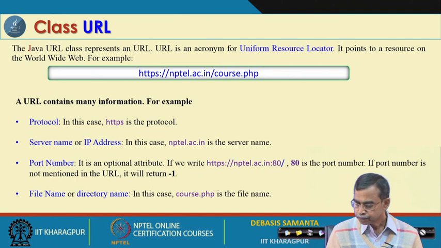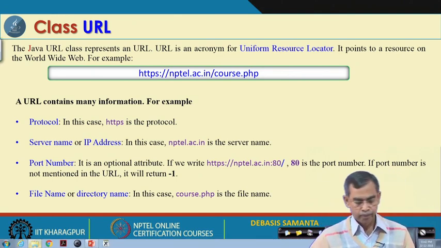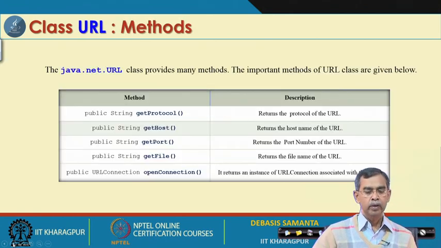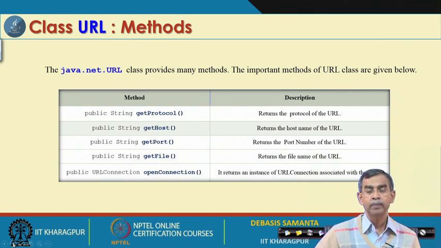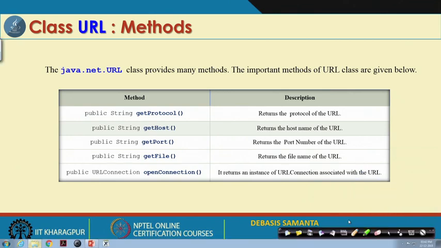Okay, so these are the methods that are there in URL. There are a few more methods also, but I have mentioned only the most important ones: getProtocol, getHost, that is the name of the host, then getPort, getFile, and then openConnection. If a URL object is given to you, you can get all this information from it.